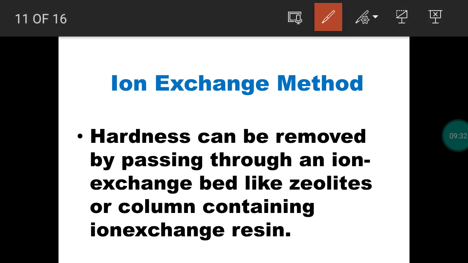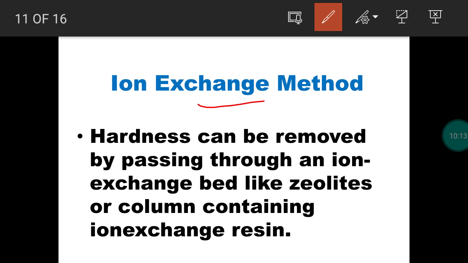Then we can follow one more method called the ion exchange method. Hard water contains metal ions, calcium 2 plus and Mg2 plus. They are present in the form of bicarbonates, chlorides and sulfates. So the cations are calcium 2 plus and magnesium 2 plus. When we add some other substance having ions to hard water, mutual exchange of ions will take place. So the method is called what? Ion exchange method. Between the hard water and the added substance, exchange of ions is possible.